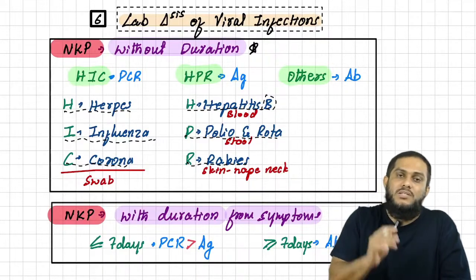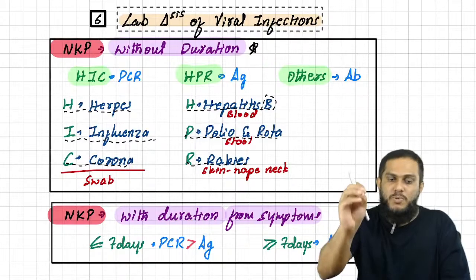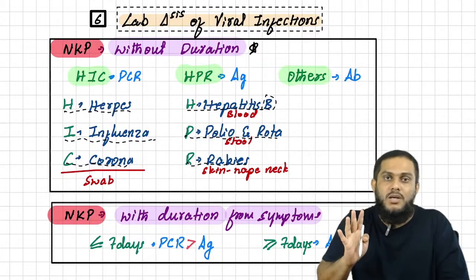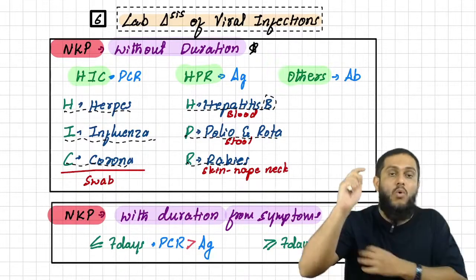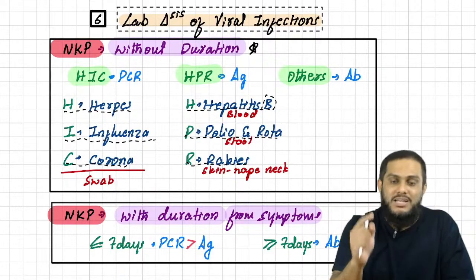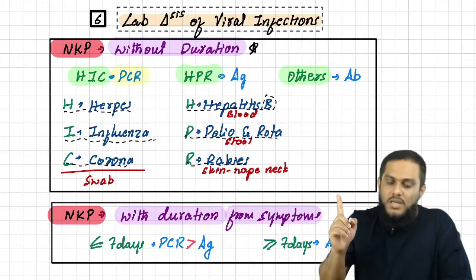Sir, what I'm trying to tell is HIC may have given you 3 viruses, herpes, influenza and corona. HPR may have given you 4 viruses, hepatitis B, polio and rota and rabies. Sir, I have just separated 7 viruses. And what I'm trying in this NKP is, when you get these 3 viruses, HIC, you have to answer PCR.